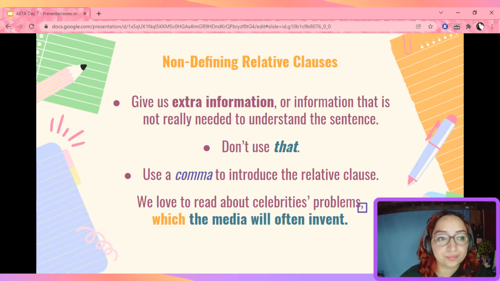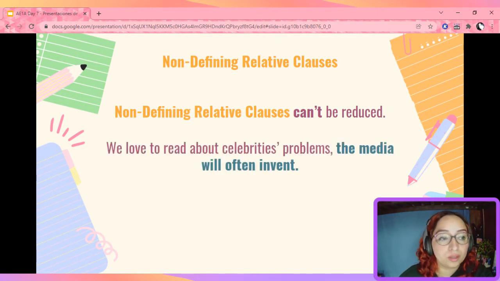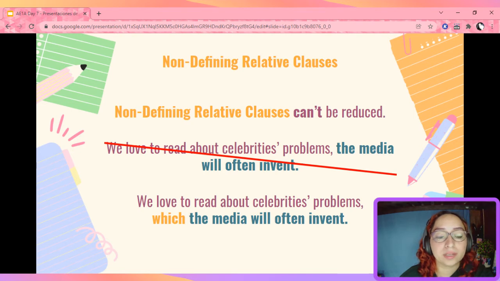Let's continue. Now, non-defining relative clauses cannot be reduced. So this is very important. You cannot omit the relative pronoun. "We love to read about celebrities' problems. The media will often invent" is not correct. We should have "we love to read about celebrities' problems, which the media will often invent."